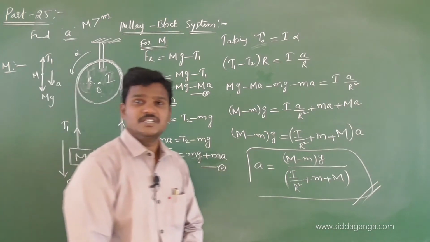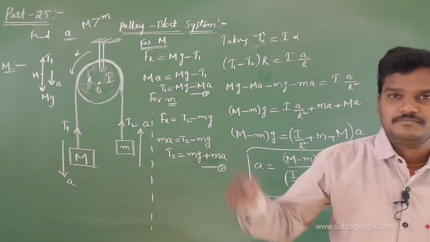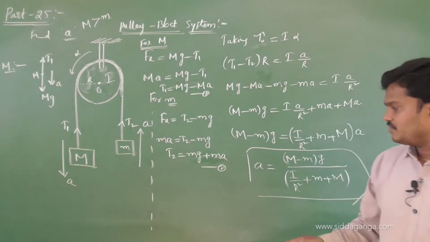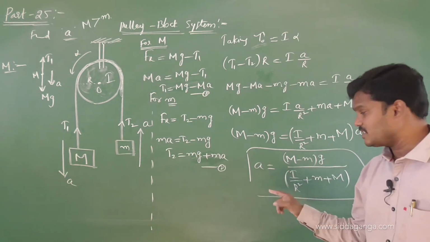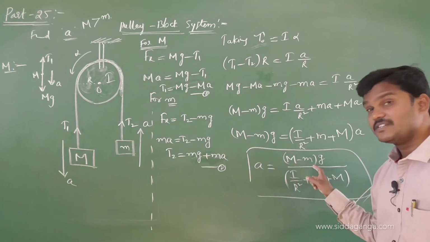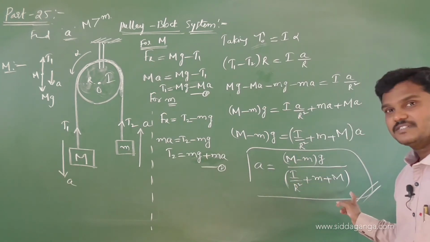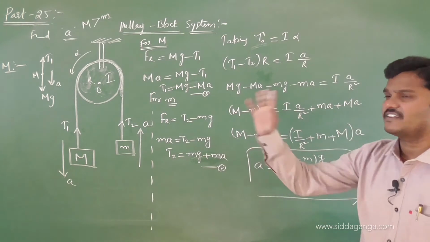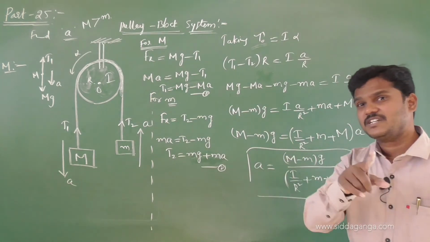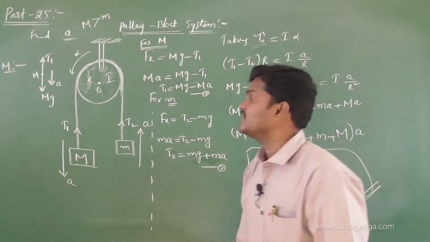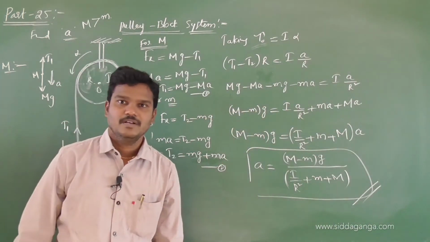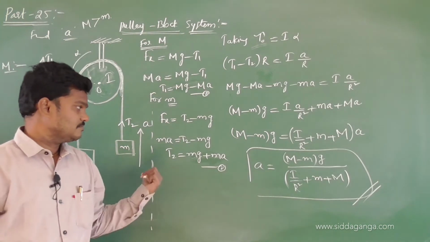If the moment of inertia is not given, then it is like a massless pulley. So if there is no moment of inertia, this becomes 0. Then what is the answer? The difference between the masses into gravity by the sum of the masses. So the same answer I am getting, and directly we can write the answer. If moment of inertia is given, the extra I by R square will come. So this is the problem based on pulley and block. Let me continue with some questions based on this.